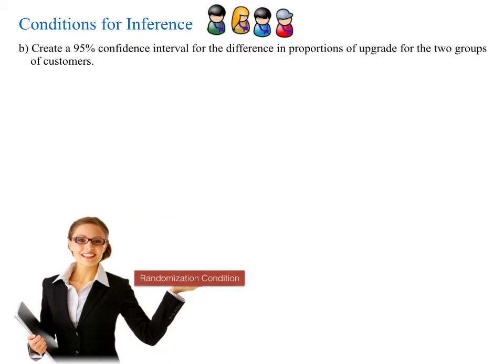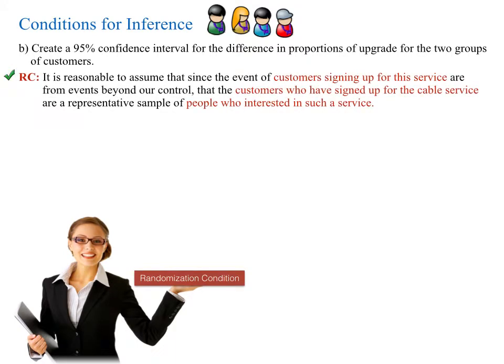First one, randomization condition. It's reasonable to assume that since customers signing up for this service are events beyond our control, the customers who have signed up for the cable service are a representative sample of people who are interested in such a service. I'm putting those phrases in red for a very important purpose. Those phrases in red keep my response in context. I'm talking about customers, I'm talking about the cable service. This is what we need to do when we give responses, specifically for the AP exam. We need to stay in context. Talk about the people, places, things, ideas in the problem.